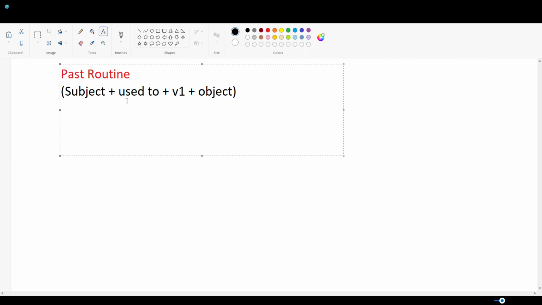For example, if you want to describe a situation of past when you used to do something in continuity and regularity, you are going to use this sentence structure. Let's say, I used to go by school bus to my school.